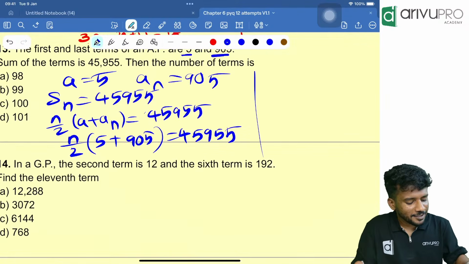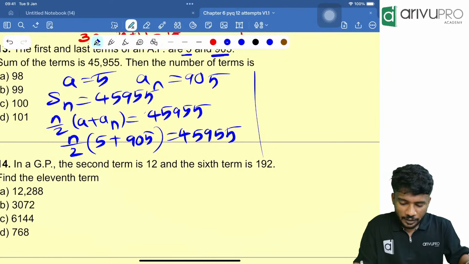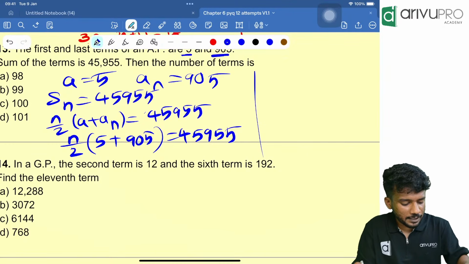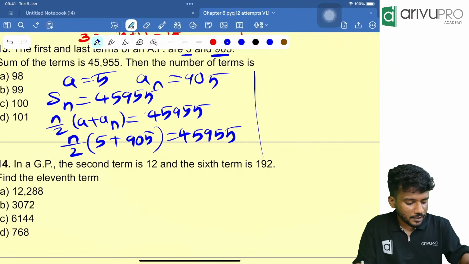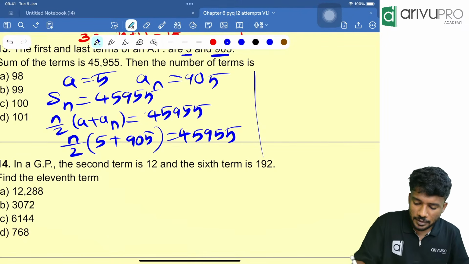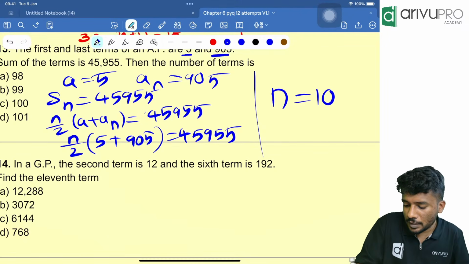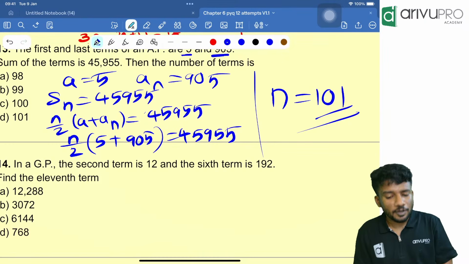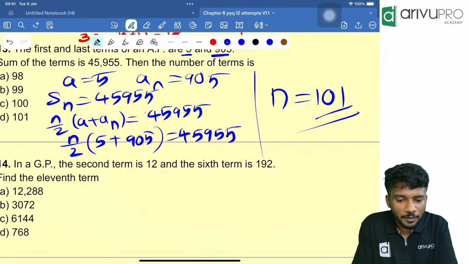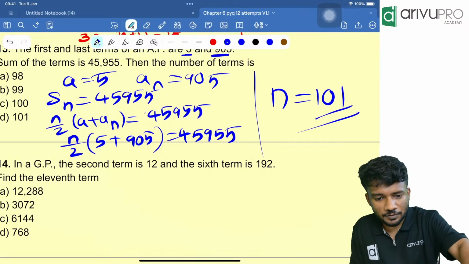So n is nothing but 45955 multiplied by 2 divided by 910, which is your answer. 91910 divided by 910 gives 101. n is equal to 101. Okay, Ruby, got the answer. Good. Pavani, good. Okay, Sharavanan, your doubt is solved.